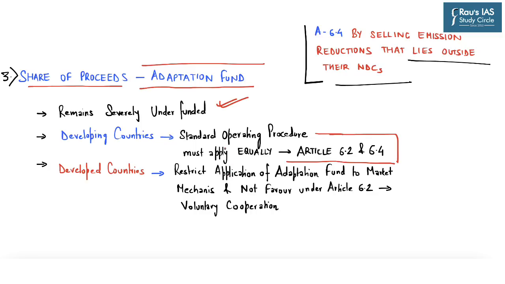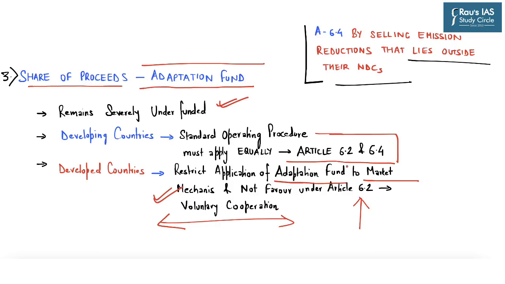Now another problem with respect to developed countries is that they want to restrict the application of the adaptation fund to the market mechanism, especially under Article 6.4, and they do not want the provision of the adaptation fund to be applied to Article 6.2, which talks about voluntary cooperation. So basically they want to restrict the use of the adaptation fund mainly to the market mechanism, as it will reduce the space for the adaptation fund for the developing countries.